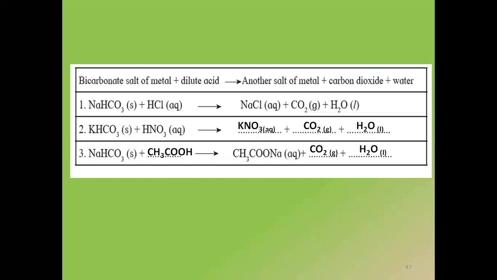Third example, I repeat once again, you have to check whatever details is given to you. And you need to keep in mind the acids which we have learned. Most of the acids which you have learned, my dear students, are hydrochloric acid, sulfuric acid, nitric acid, carbonic acid. And we have also learned about weak acid, acetic acid.